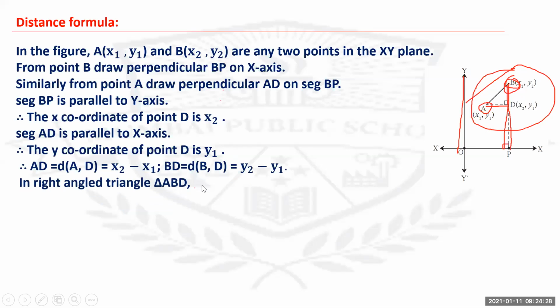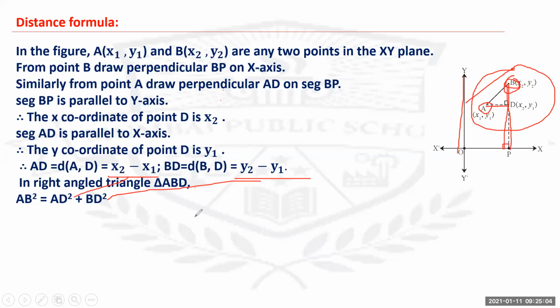Now, in right angle triangle ABD, you know the length of AD, you know the length of BD. The two lengths are given to you. In a right angle triangle, when two lengths are given, you can easily find the third length. So by applying Pythagoras theorem, you get AB square equals AD square plus BD square. You are just going to substitute x2 minus x1 in place of AD and y2 minus y1 in place of BD.